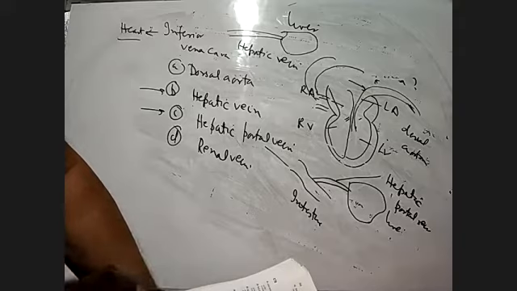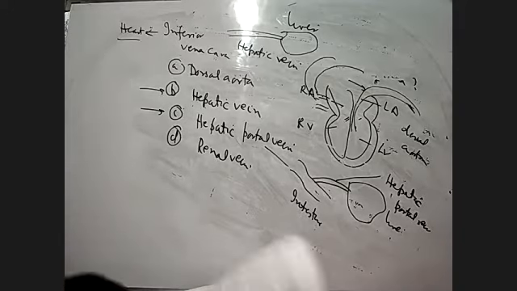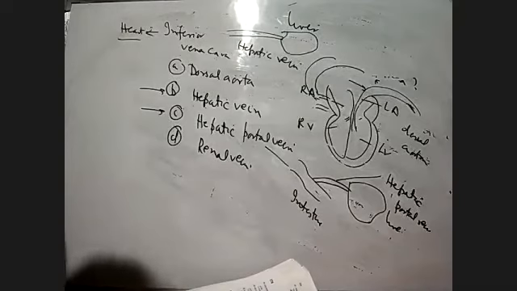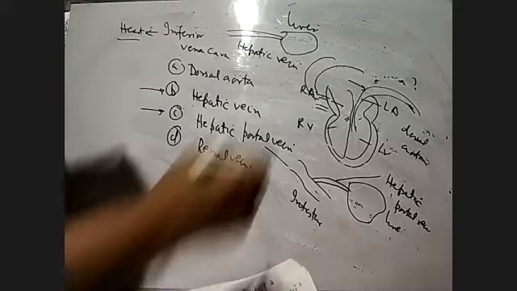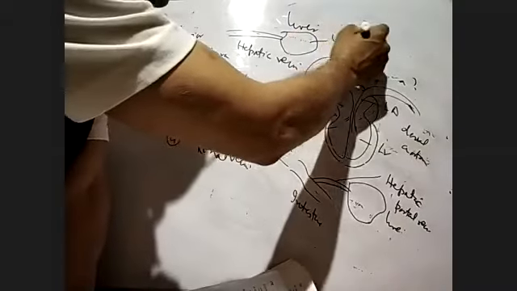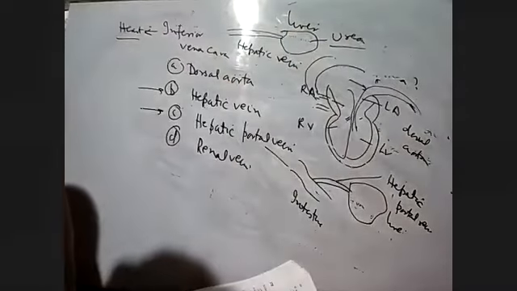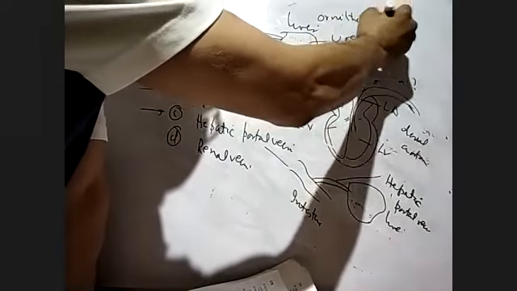So now, what will be the exact answer? Urea is actually synthesized where? Urea is synthesized in the liver. Urea is formed in the liver by the ornithine cycle, or urea cycle.